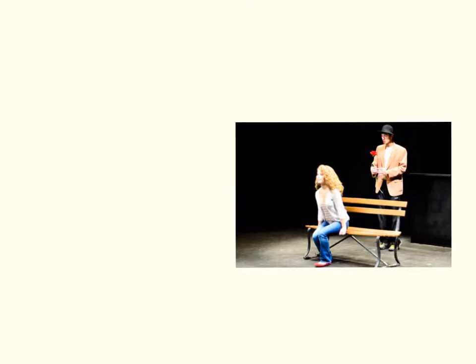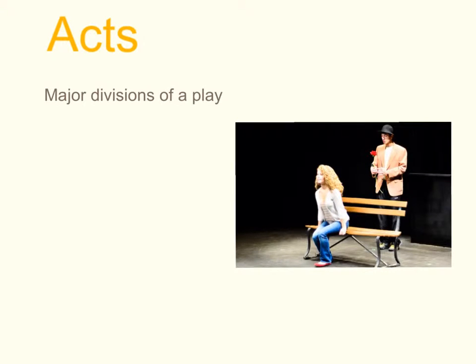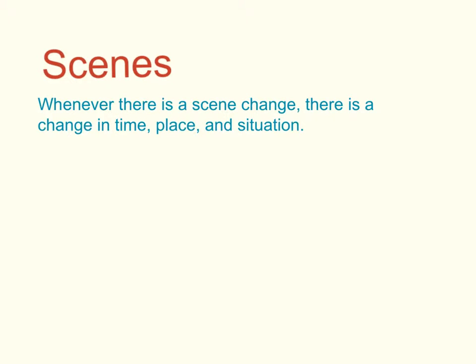The next word is acts. Acts are major divisions of a play. As an example, this image is Act 1. Acts are divided into scenes. Whenever a scene changes, there is a change in time, place, and situation.